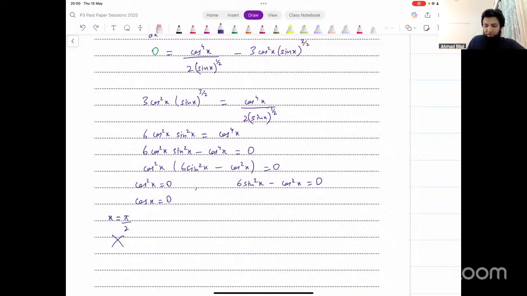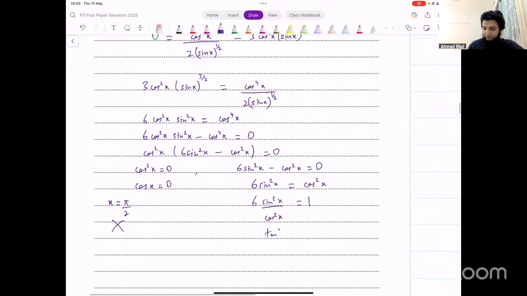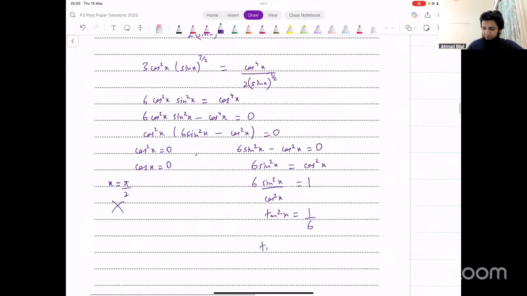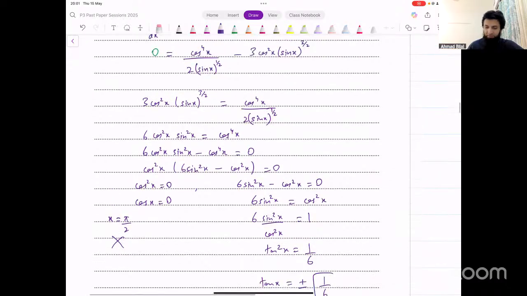Now, there are multiple ways of solving this. You could convert cos square to sine square, you could convert sine square to cos square, or you could convert them to tan squared. All of them will work. One idea could be that we say it becomes 6 sine square x equals cos square x. Now divide by cos square x on this side. So it becomes 6 sine square x divided by cos square x equals 1. So tan square x equals 1 over 6. That's one possible way of doing this. Take square root on both sides, and that leaves you with plus minus square root of 1 over 6.